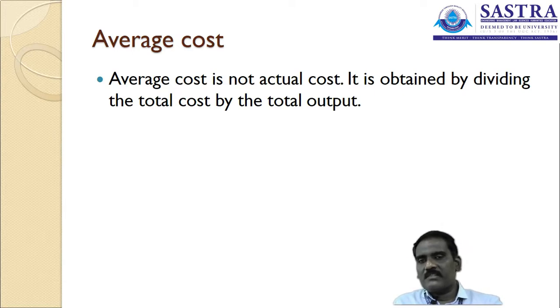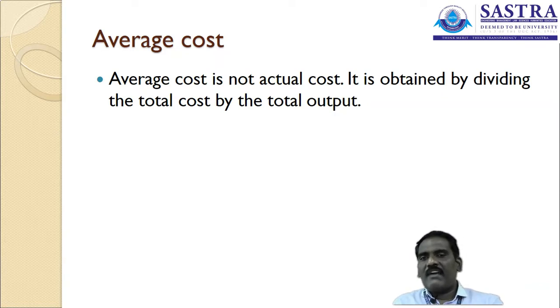So 5 plus 6 plus 7 is 18 rupees, the cost I spent for manufacturing 3 products or 3 units during this particular year.